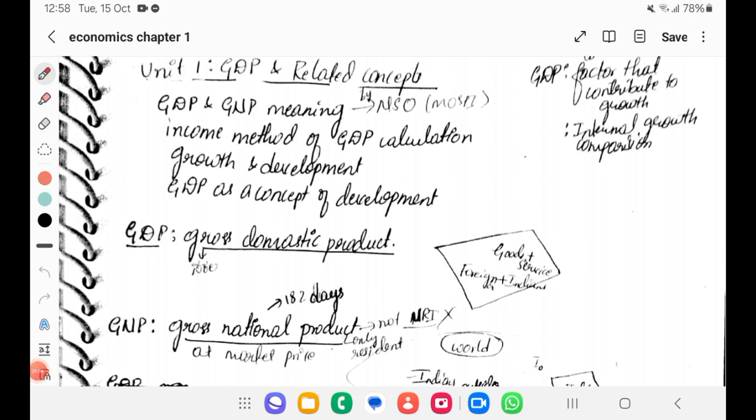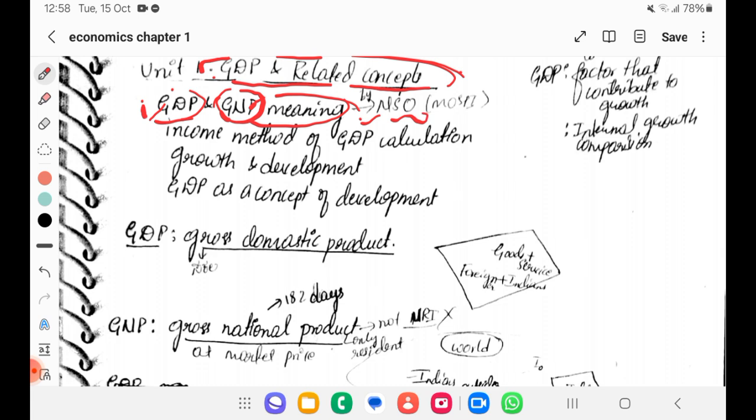So first chapter we will complete on GDP and related concepts. Okay. So in this we'll understand what is GDP, what is GNP and its meaning. So who will measure this GDP and GNP? So it's NSO, National Statistic Organization under MOSPI. Okay, we'll see this as well.